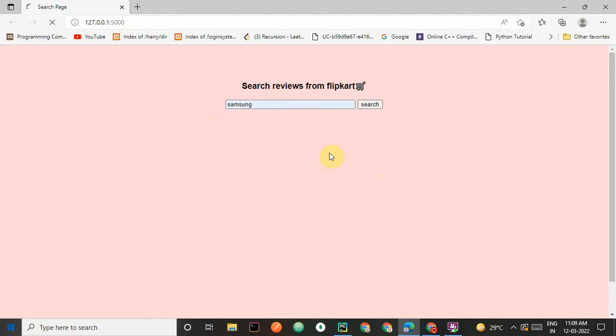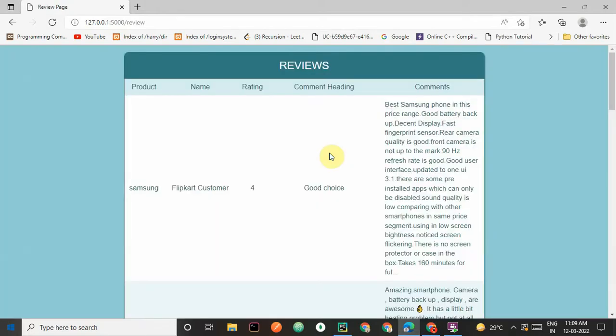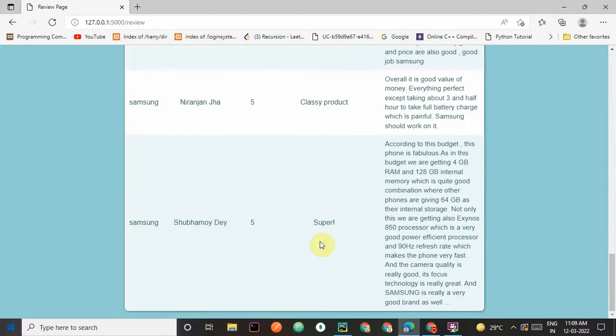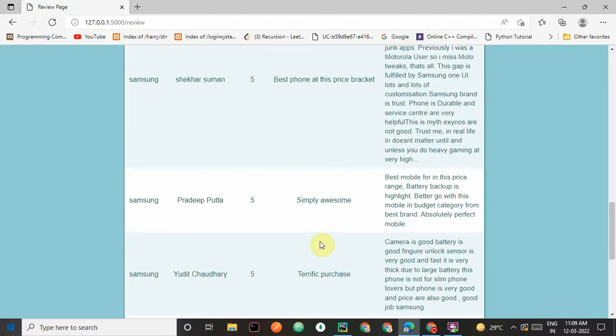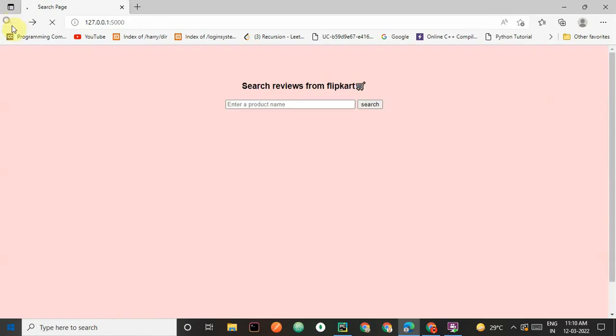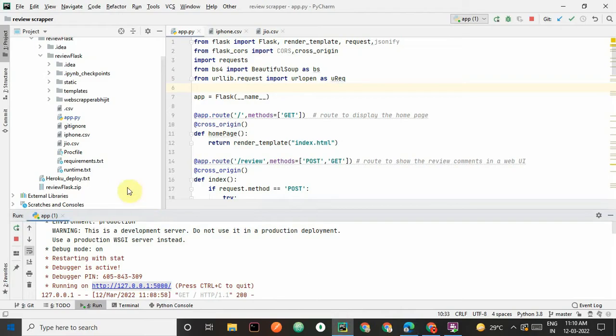So it will give you the reviews from the Flipkart website on my website in a compact form. You can go to the Flipkart website and check the reviews in the review section. But if you enter this product name on this website, it will give you all the reviews of Samsung mobile on one page. It will also give you a CSV file.